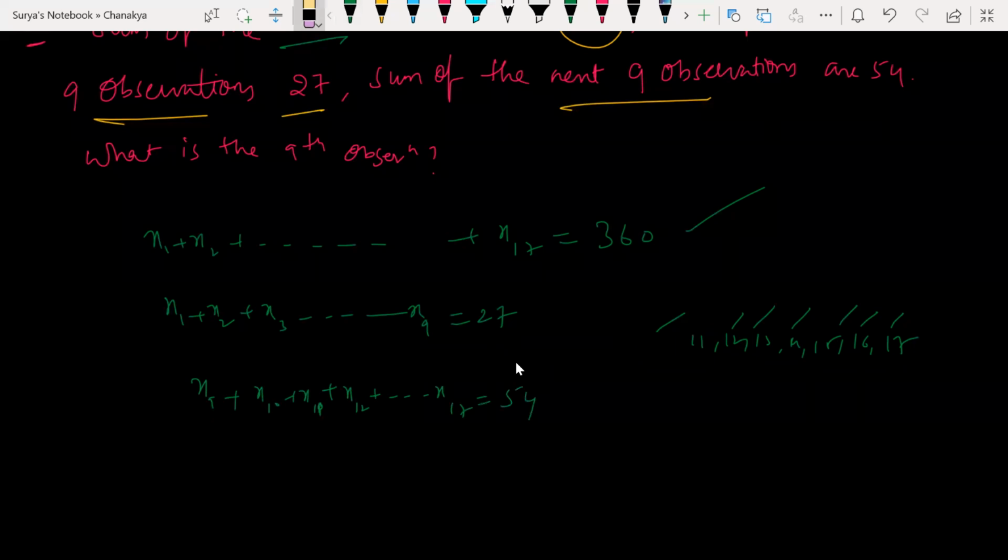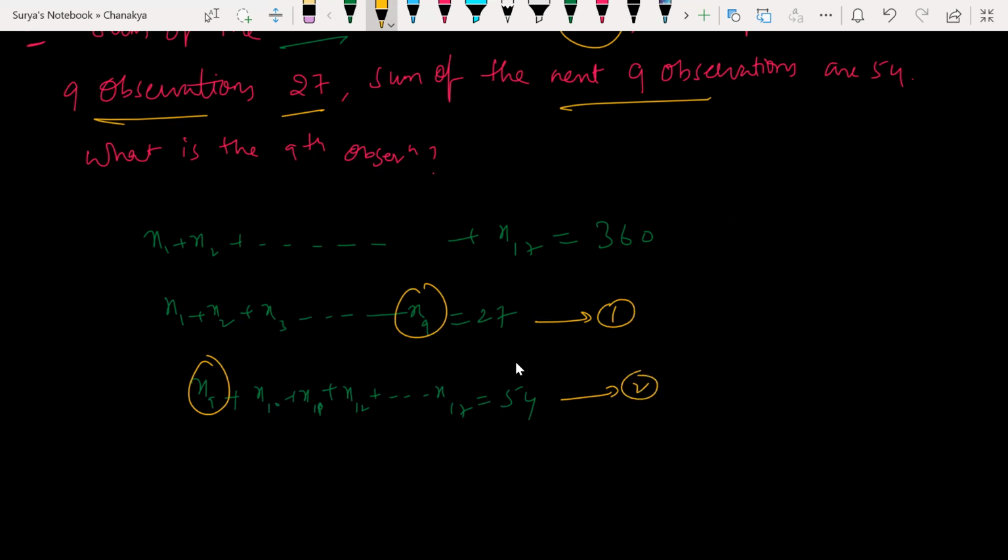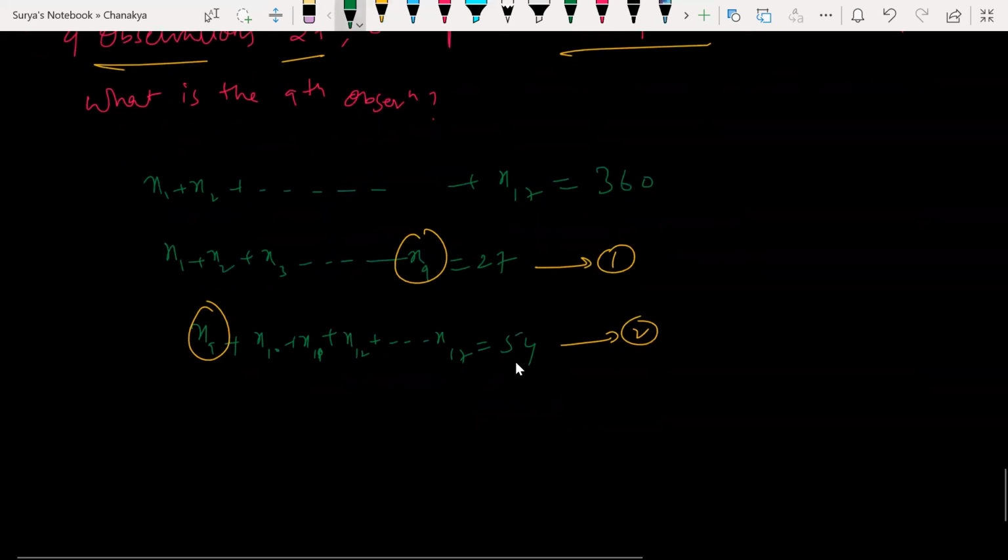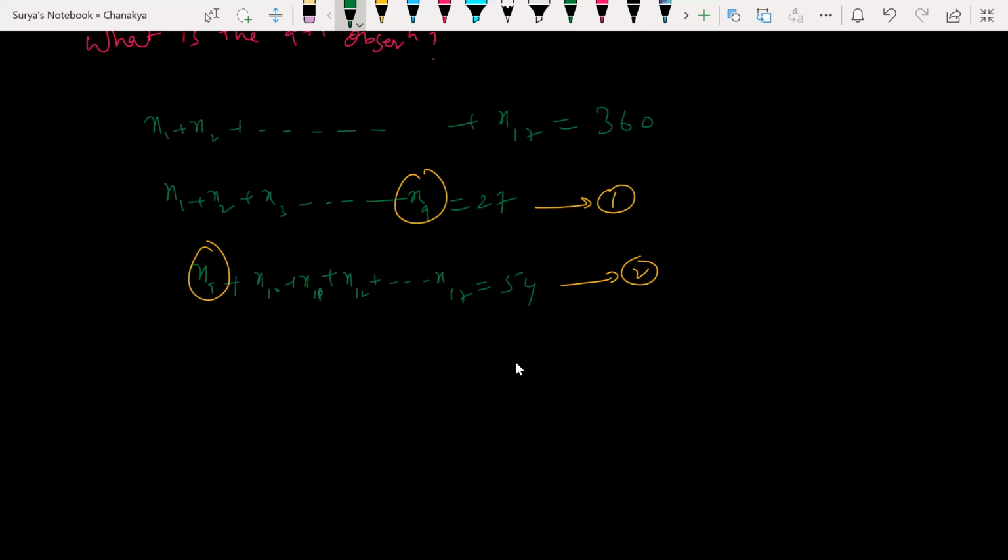So what is the common here? 9. Look at it, the 9th is common in both. First equation, second equation. It is 27. If I do 2 minus 1, what would I get? So everything will get cancelled. What do I remain with now? x9, as it's common, right?